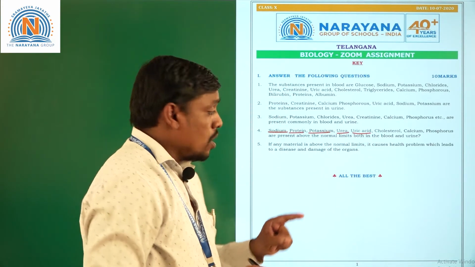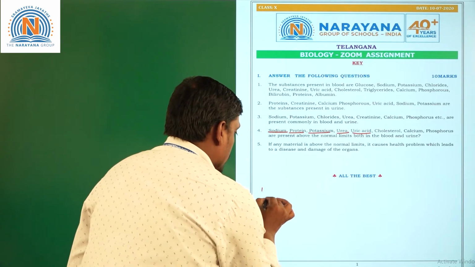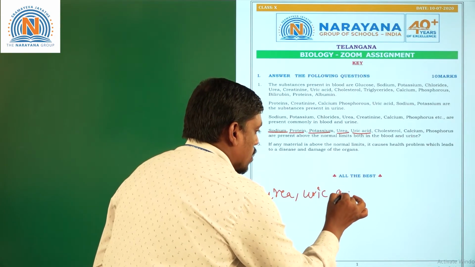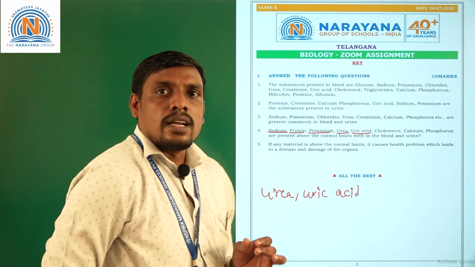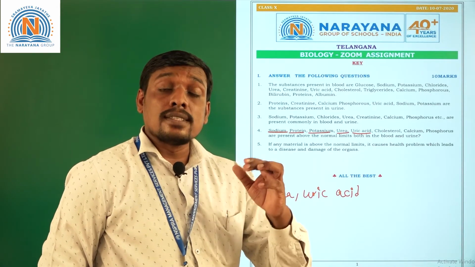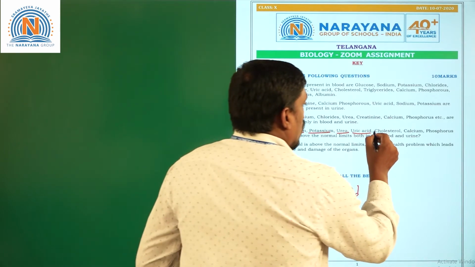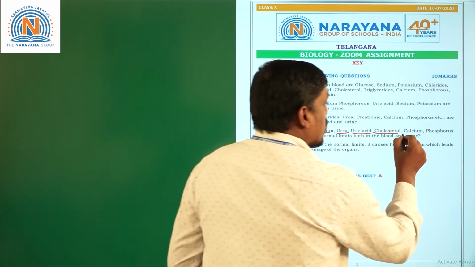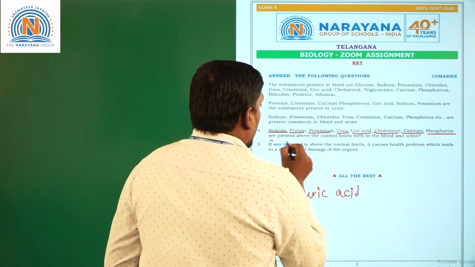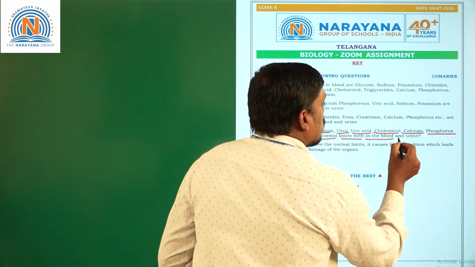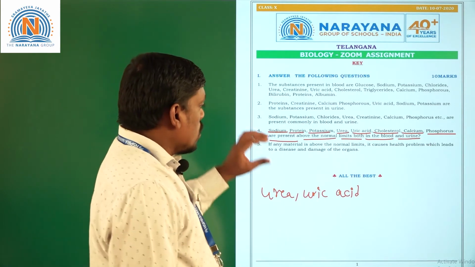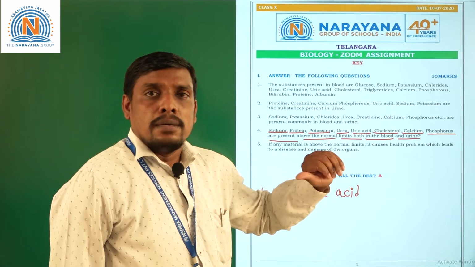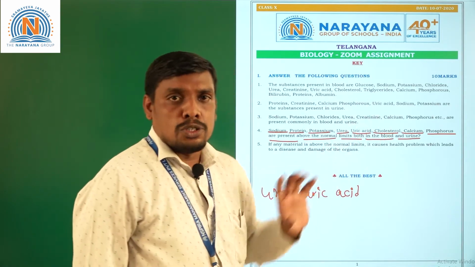Urea and uric acid are both considered nitrogenous substances, nitrogenous excreta. Next, cholesterol is one of the important excreta, whereas calcium and phosphorus are present above the normal limits in the blood and urine.